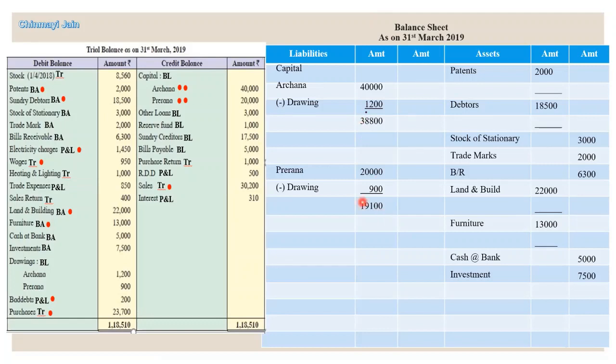19,100. We have recorded this amount here because we have to make two adjustments here, right? So one was drawing, one more is remaining, right? So we have to make one more adjustment, and finally we will add net profit also. So this amount is written in gross column. Then other loans, we have 3,000 rupees, reserve fund 1,000, sundry creditors 17,500, bills payable 5,000, and this way we are done with the balance sheet also.